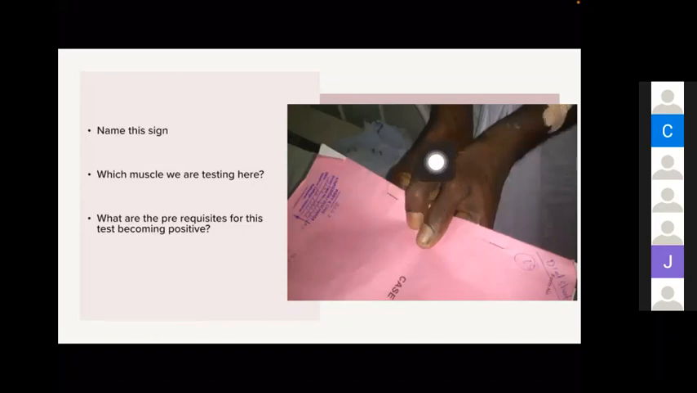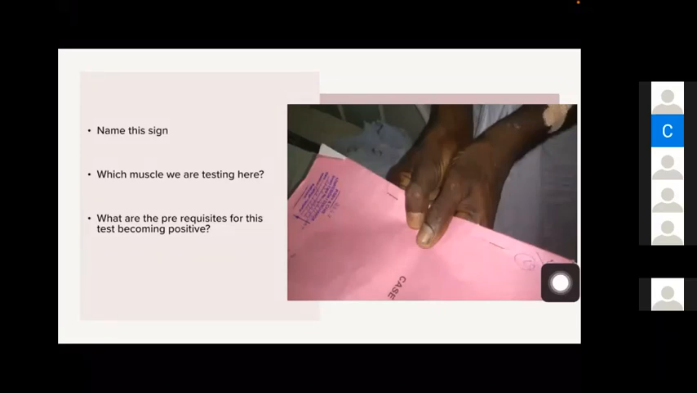Froment's sign, sir. Yes, very good. Which muscle are we testing in Froment's sign? Adductor pollicis. We are testing adductor pollicis, and we ask the patient to hold a book like this between the thumb and the palm. On the right side, the ulnar nerve is paralyzed, and we try to take the book out from his hand.